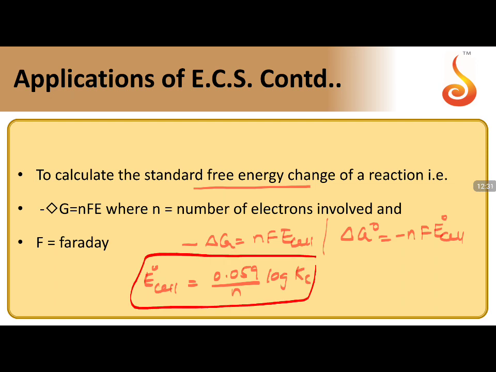At equilibrium, the condition is delta G equals 0, E cell equals 0, but E naught cell is not equal to 0. This is taken at equilibrium conditions, the most important formula that will be more useful in the numericals.